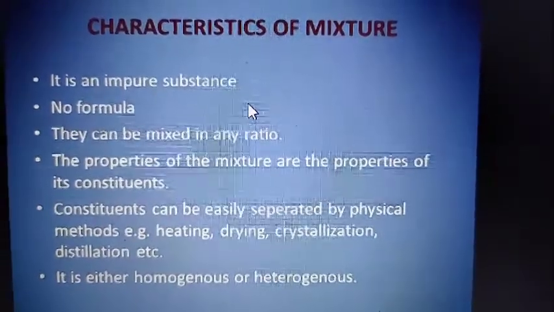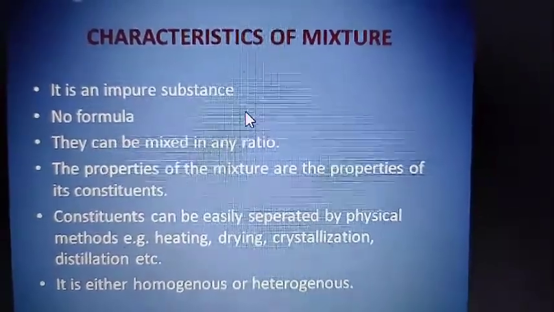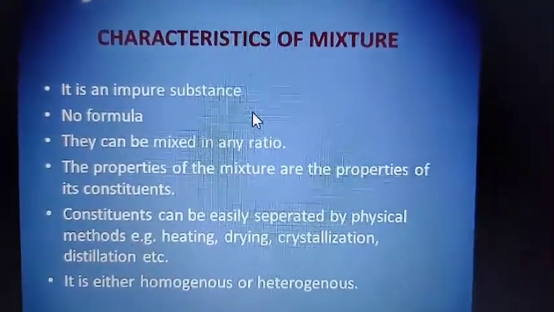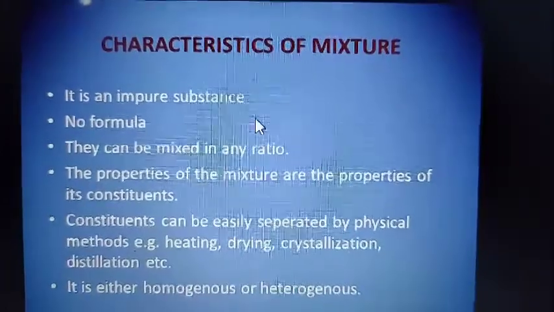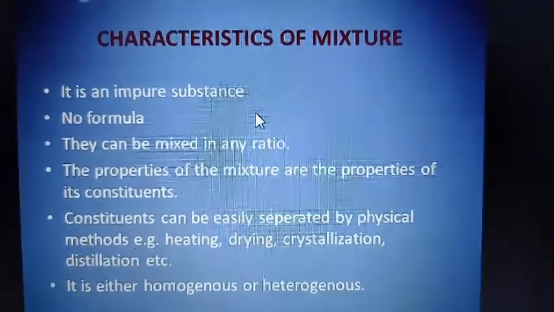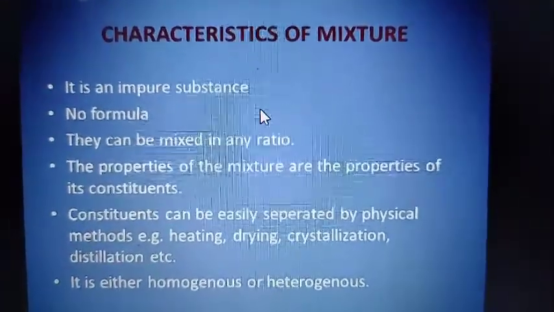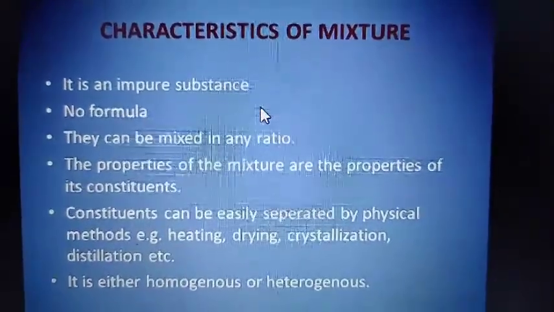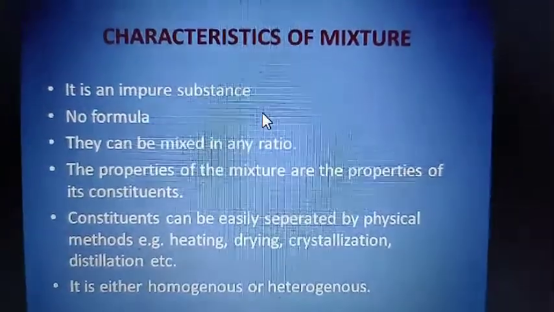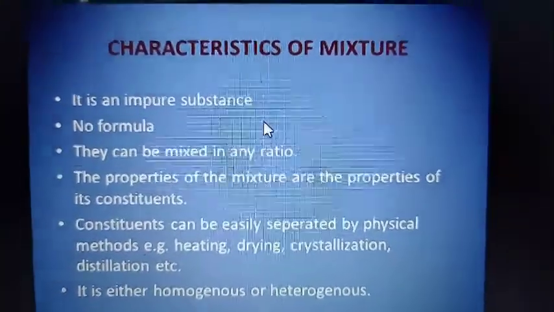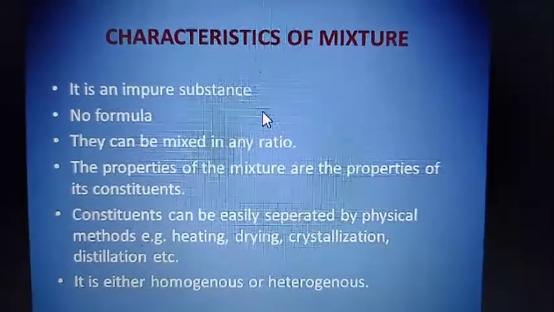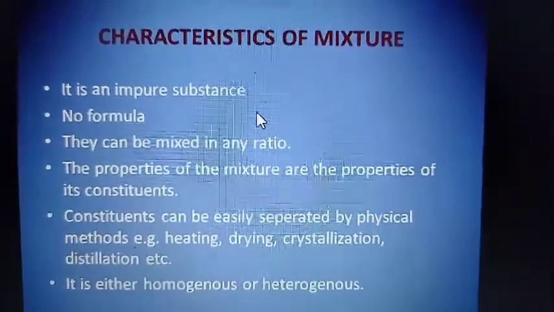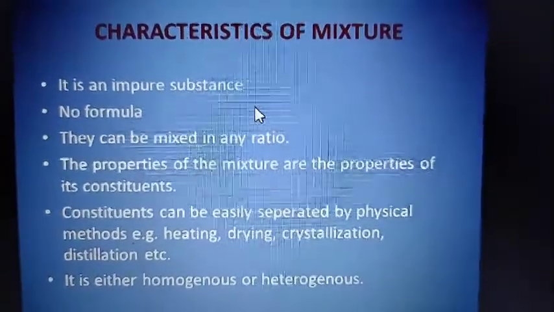What does impure substance mean? First of all, let's see what pure substances are. Pure substances are those which have only one kind of particle. So if any substance has more than one type of particle, then that substance is an impure substance. So we know that mixtures are those which have more than one type of particle, which is an impure substance. Now we know that it has no formula.